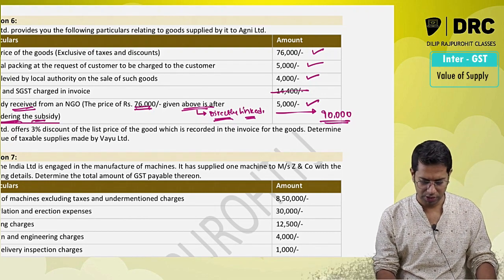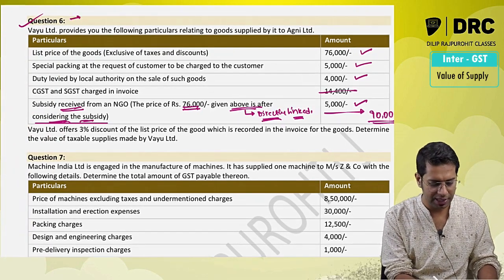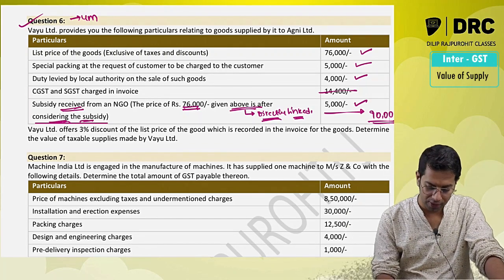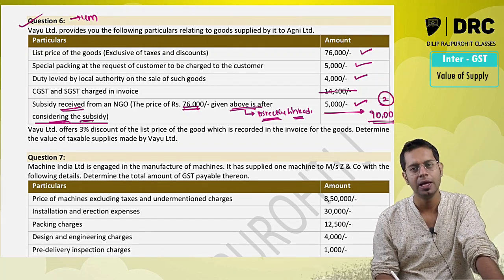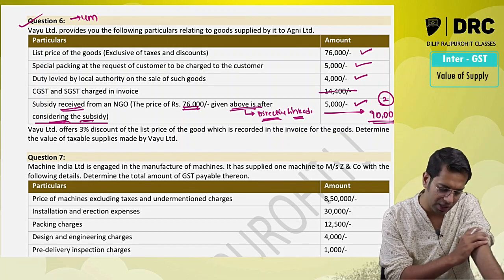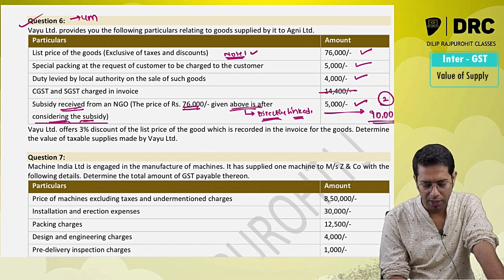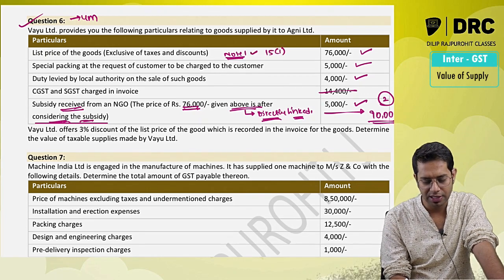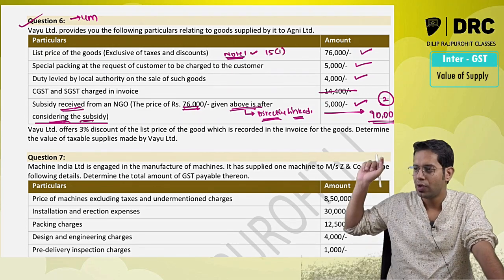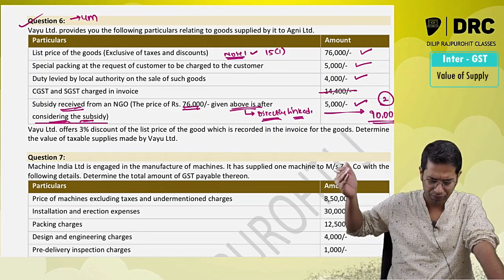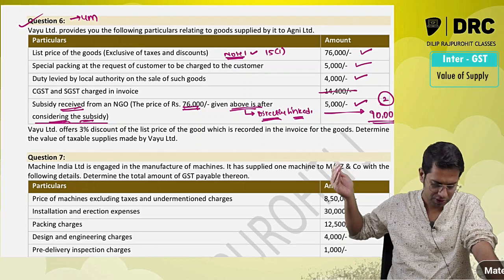Sir, now please note, in examination, let us assume this is a question for 4 marks. Will I get full 4 marks? Answer is no. For this right answer, you are going to get only 2 marks. First, you should write a note for this point. Note number 1 will be with respect to section 15 subsection 1: value of supply is transaction value, which is price actually paid or payable for supply of goods or services or both.